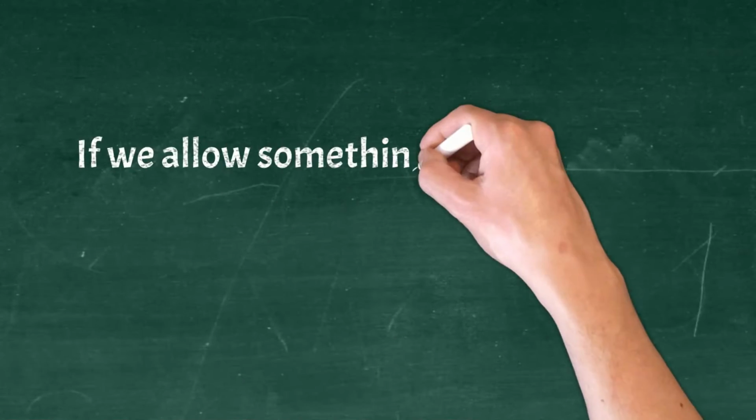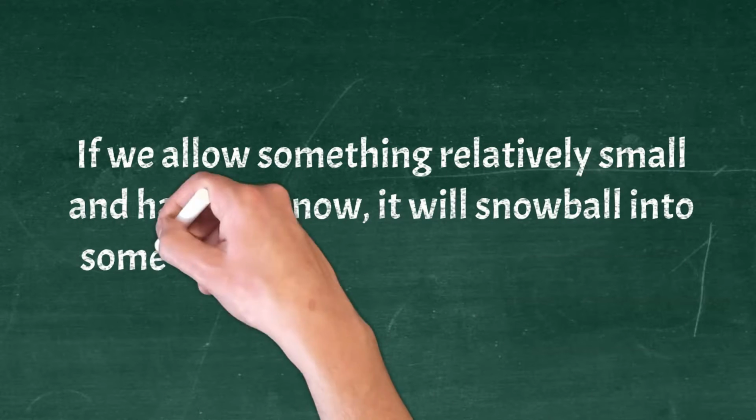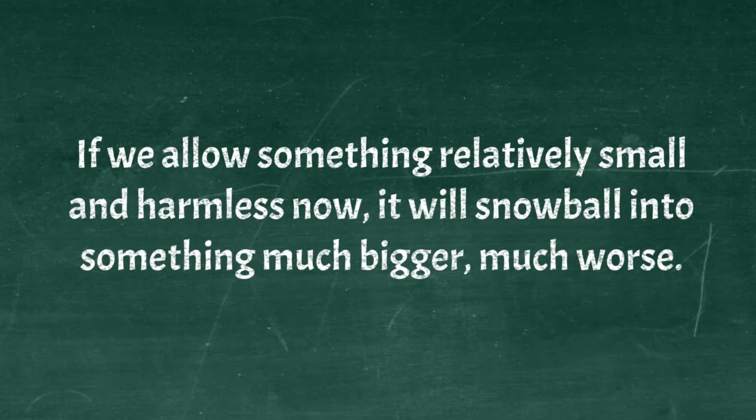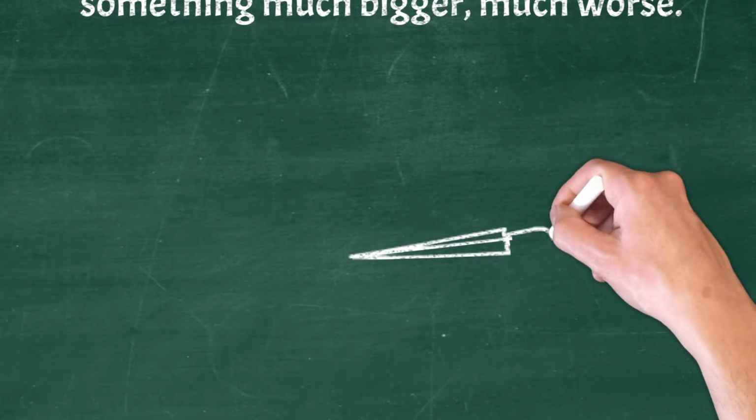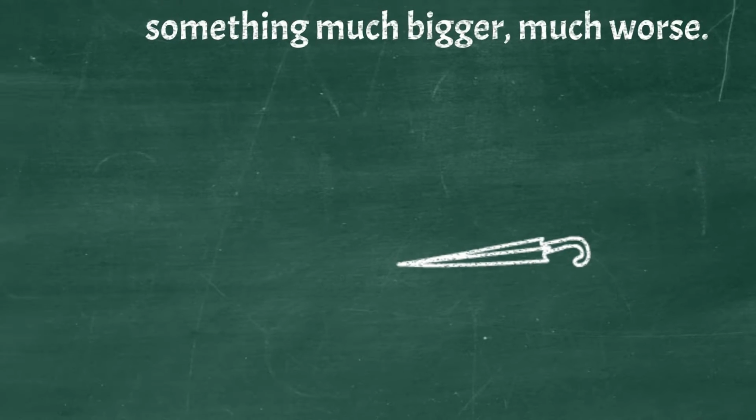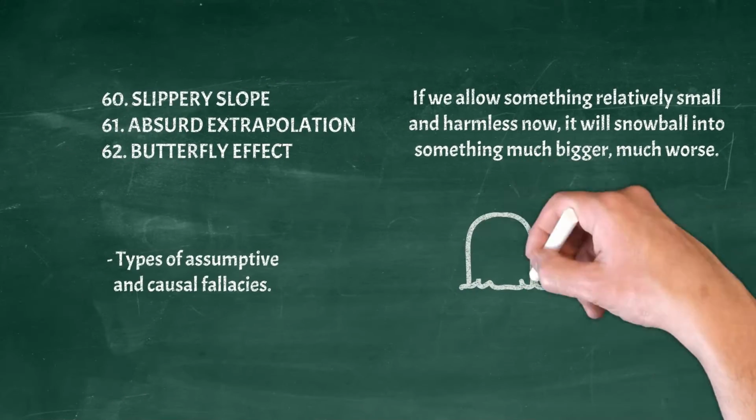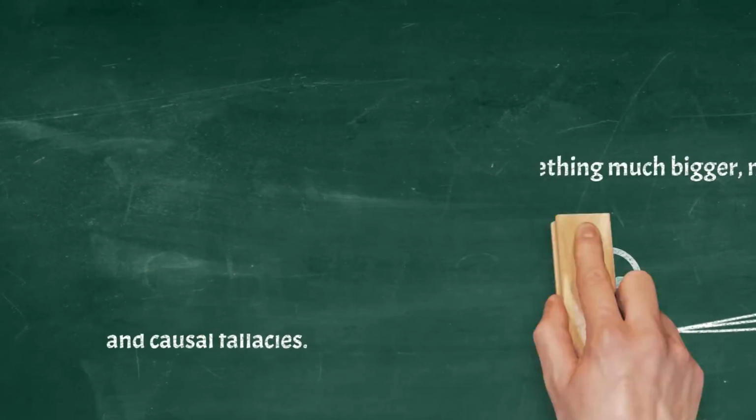We conclude that if we allow something relatively small and harmless now, it will eventually snowball into something much bigger, much worse. Example. If you don't wear an umbrella, you will get wet, develop a cold, end up in hospital, and be dead within weeks.